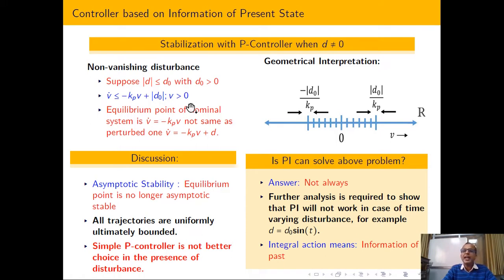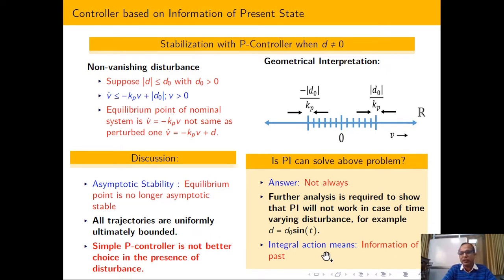But if I have some kind of non-vanishing disturbance, then using proportional control I cannot stabilize my system at the desired point or equilibrium point. That class of disturbance, d equal to d0 sin t, is time varying disturbance, or even at t equal to 0 you can see that it is some kind of constant value. So now people are trying to involve more information. What is the next information?